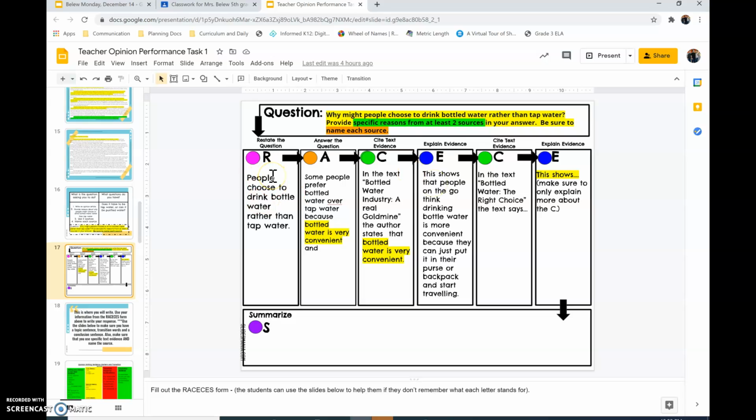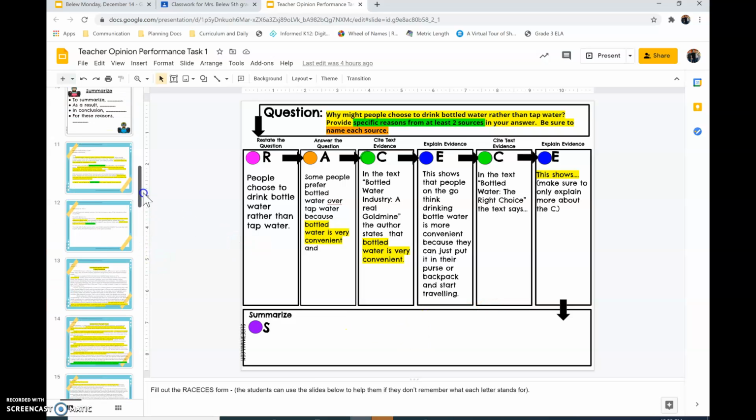Remember, the R means restate your question. A is answer the question. C is cite text evidence. E, explain your evidence. You need C again because you're providing specific reasons from 2 sources, at least 2 sources. You can provide it from all 3 sources if you like. Cite the text evidence and explain it, and then summarize.